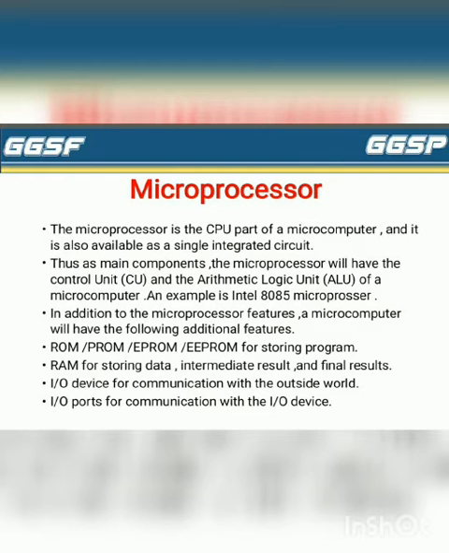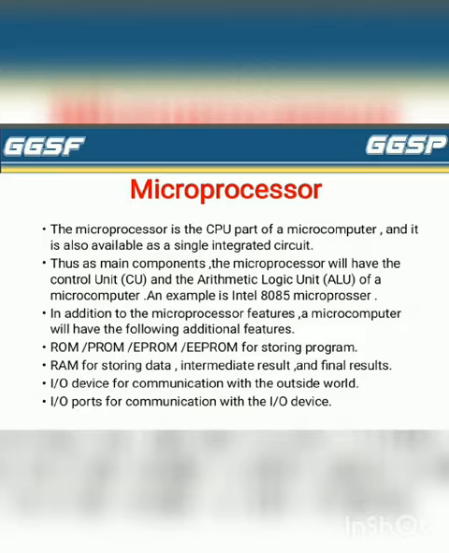The main components of a microprocessor are the control unit and the arithmetic logic unit, which means two types of microprocessor components. First is the control unit, CU, and second is the arithmetic logic unit, ALU, of a microcomputer. An example of a microprocessor is 8085. In addition to the microprocessor features, a microcomputer will have additional features.